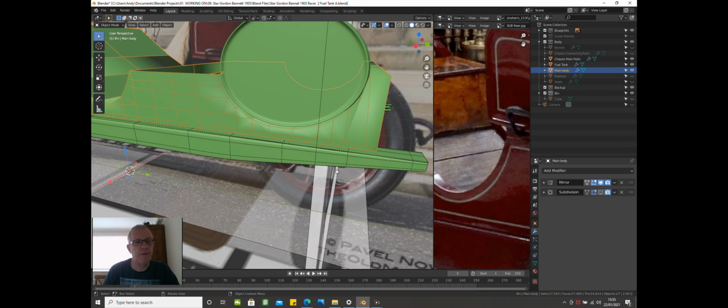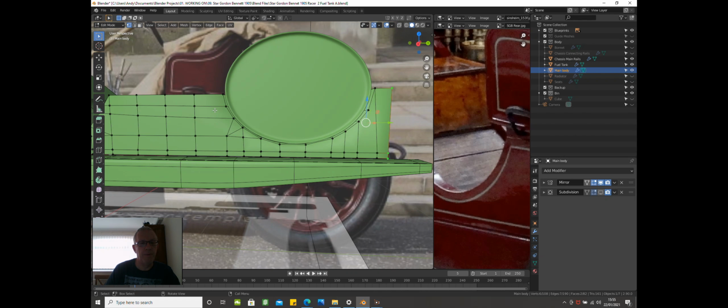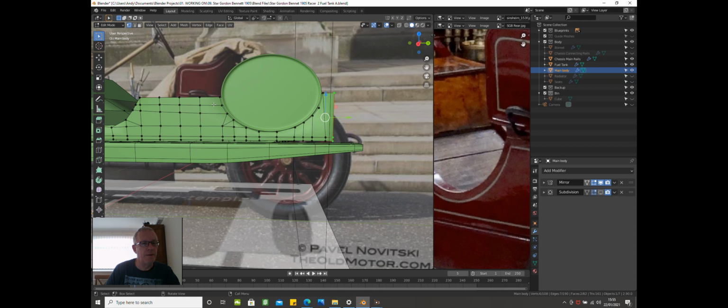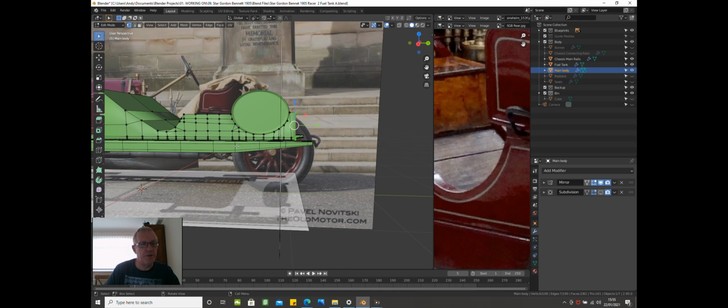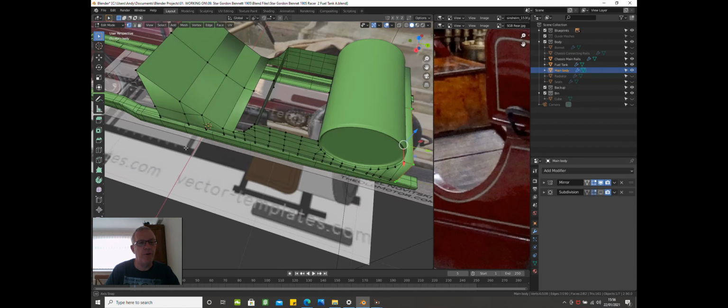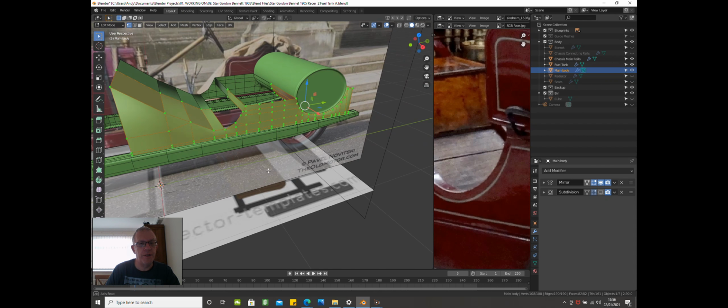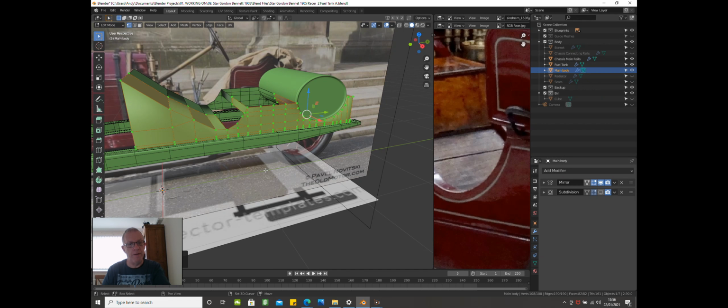To do that, what we'll need to do, and probably do that in the next episode, is to trace a line around here, put a loop cut in here, a loop cut in there, and put a line all the way around, just to tidy up the mesh. So when you put the subsurf on, it doesn't go silly. So what we'll do now is put Shift and N, recalculate normals,